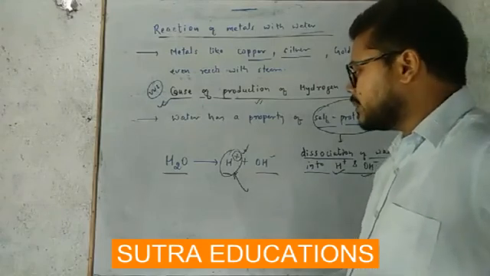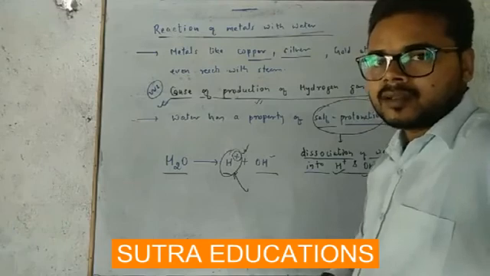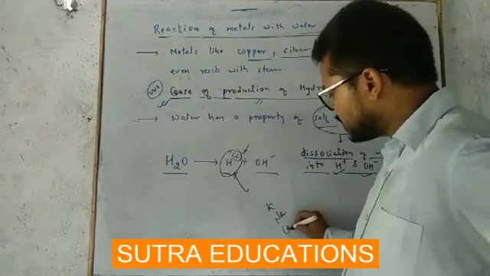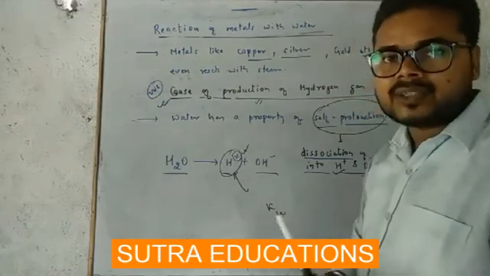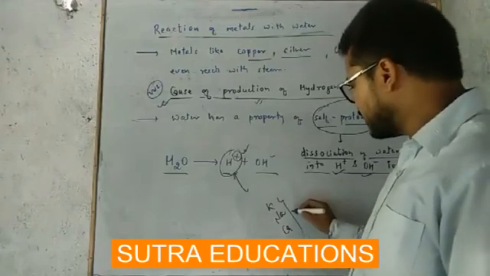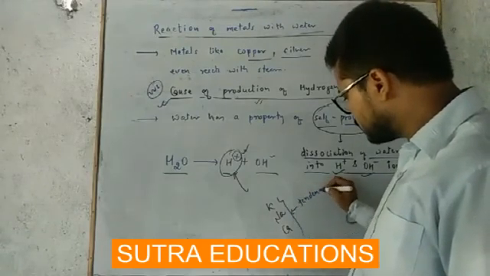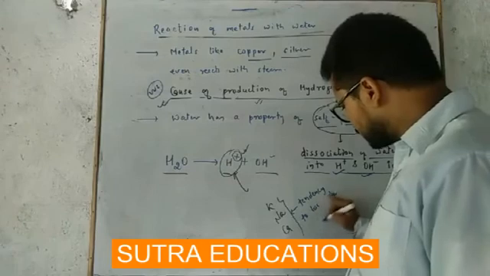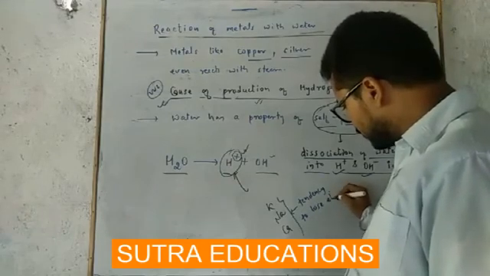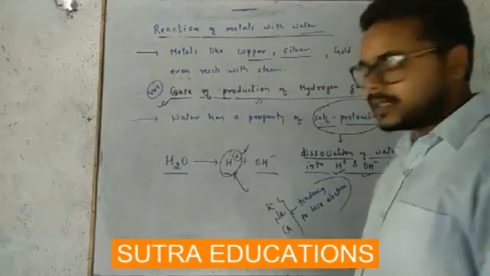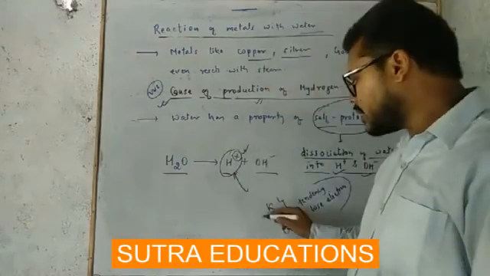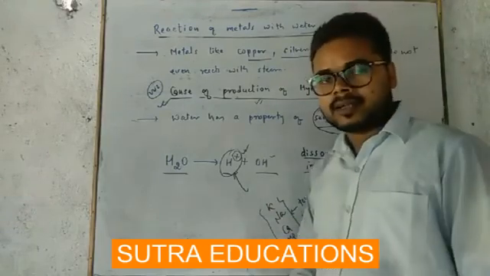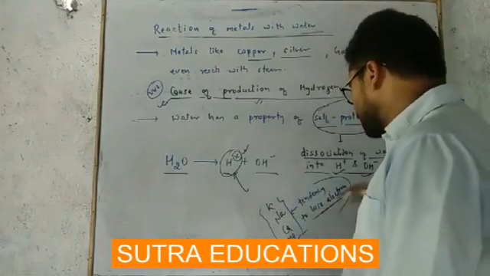So what happens when a metal reacts with water now? Metals which are highly reactive like sodium, potassium, calcium, these have a tendency to lose electrons. Very important thing I am telling you. These are highly reactive metals: potassium, sodium, calcium, magnesium, and these have a tendency to lose electrons.